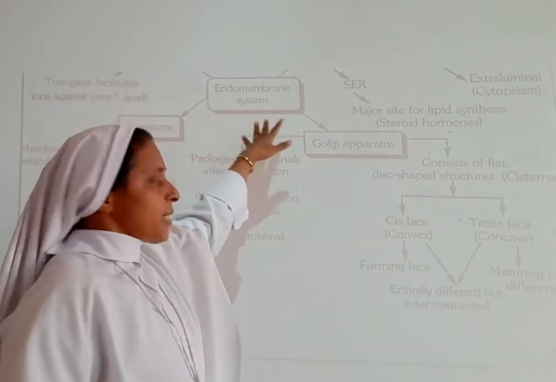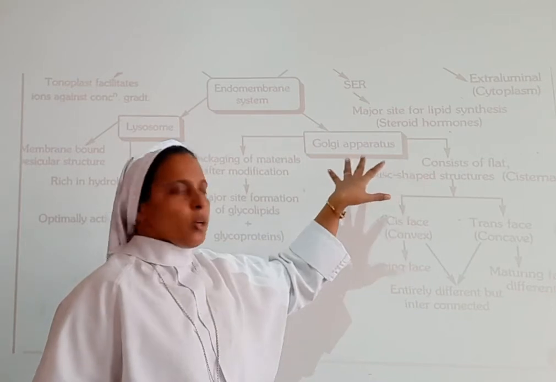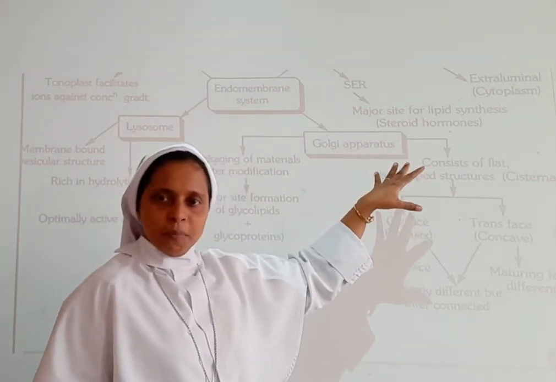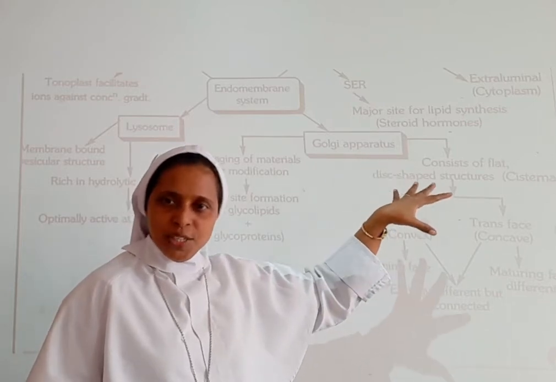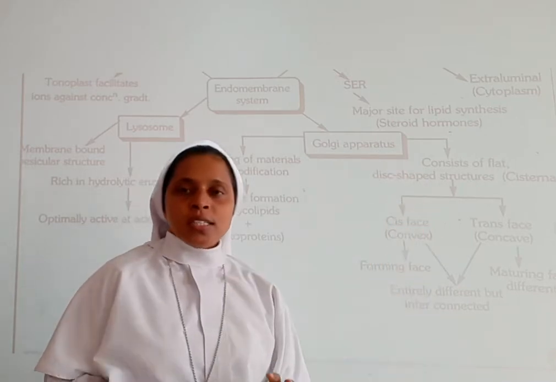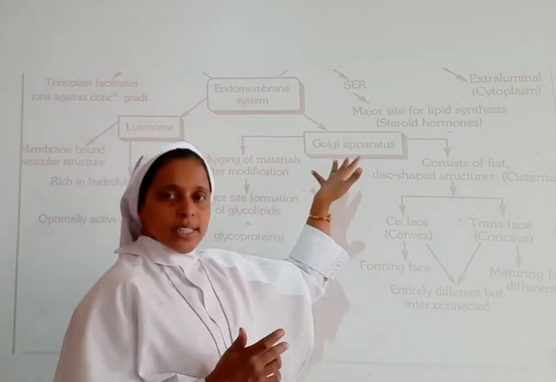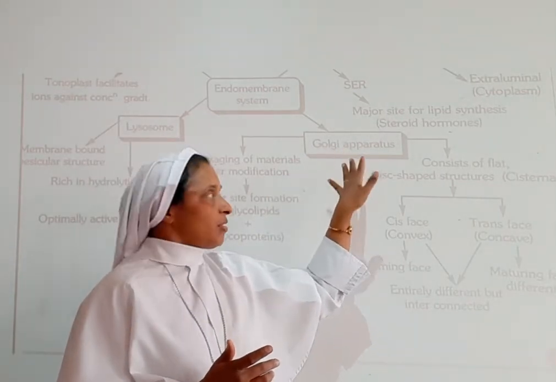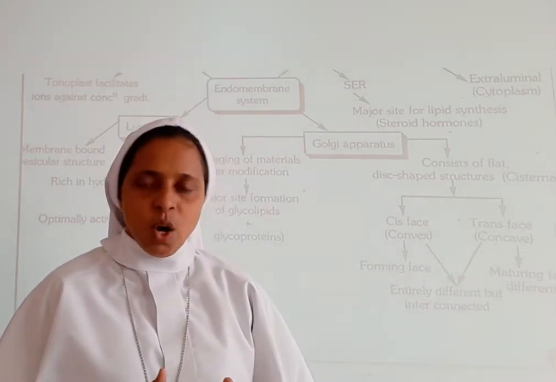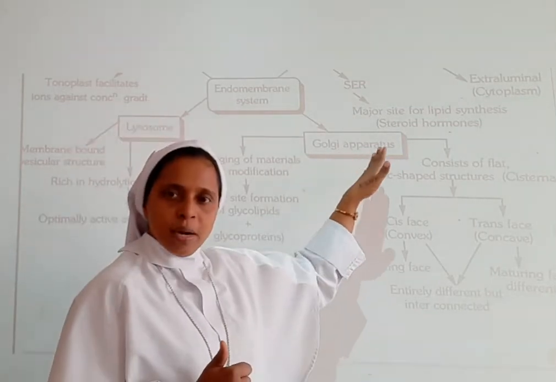In the endomembrane system, the next organelle, let us learn about the Golgi apparatus. It is otherwise known as the Golgi body. So in 1898, Camillo Golgi discovered it, and that is why this cell organelle has got its name after the scientist Camillo Golgi.